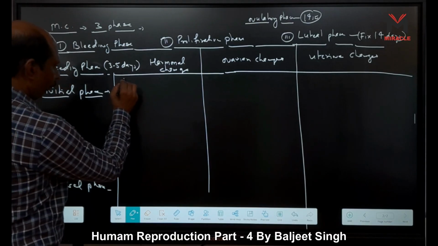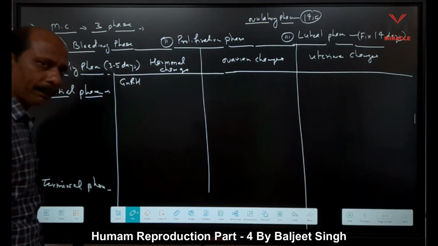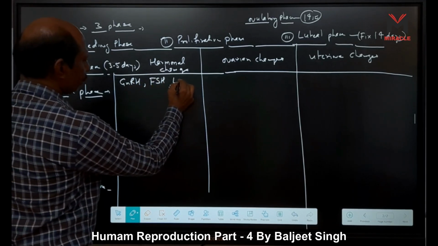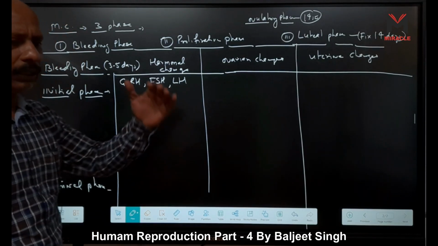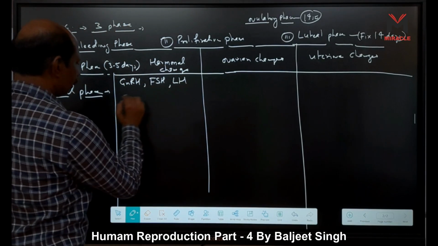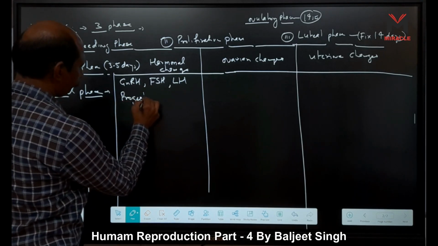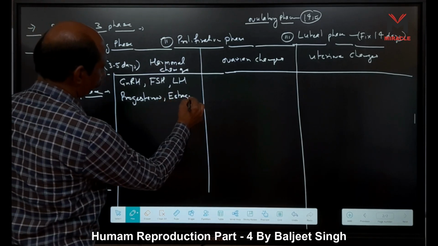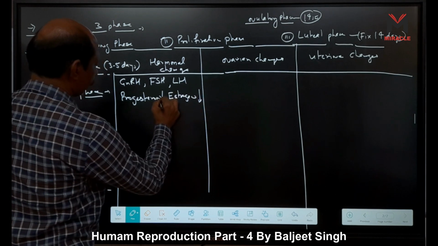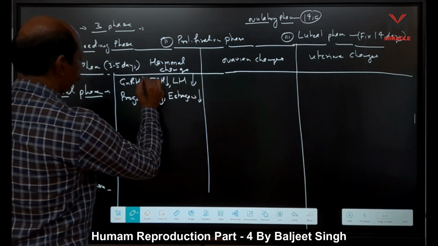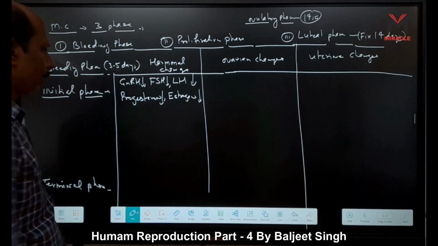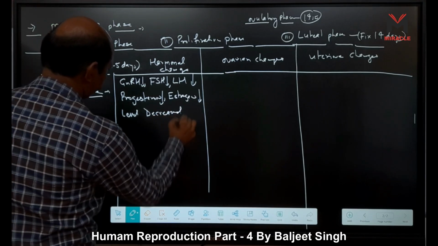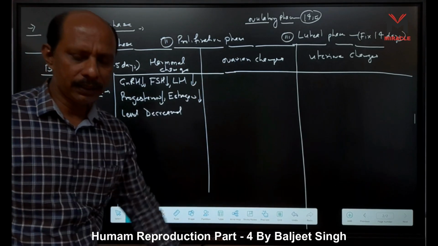Here we can say GnRH, hypothalamic hormone, gonadotropin releasing hormone, FSH, follicle stimulating hormone, LH, luteinizing hormone. All the hormones decrease, right? LH, progesterone, and estrogen, their levels are decreased, right?